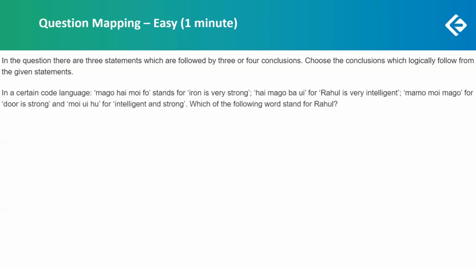Then, in a certain code language, it's again a coding-decoding question. A simple question. But there are certain students who have the habit of writing down this entire phrase, and in front of that they'll write this. Then this phrase they'll write, then this phrase in front of that, and similarly for these two. This might take some time and can take a minute to solve, but still it's very simple. This should have been attempted.